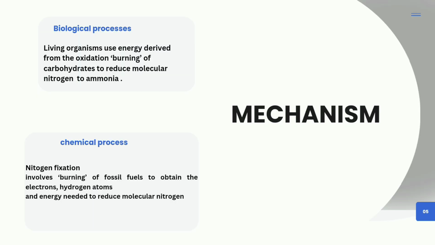We all know a large amount of energy is required to fix nitrogen. In the biological process, the living organism, that is the microorganism, derives energy through oxidation, the burning of carbohydrates, to reduce molecular nitrogen into ammonia. In the chemical process, fossil fuels are burned to obtain the electrons, hydrogen atoms, and energy needed to reduce molecular nitrogen.